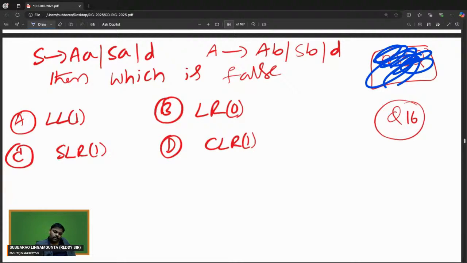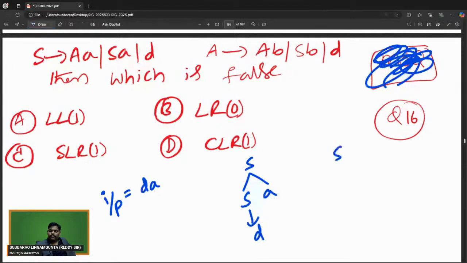If you see the input string DA, S goes to SA, where S is replaced by D. This is one way.